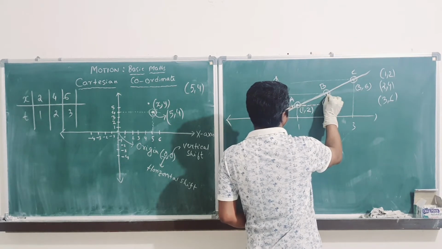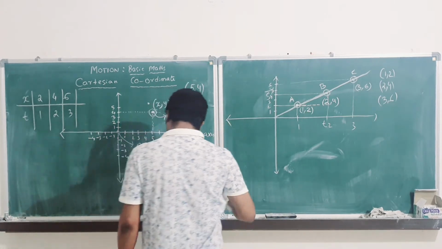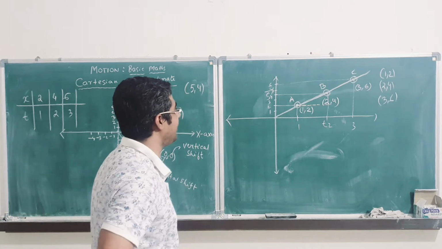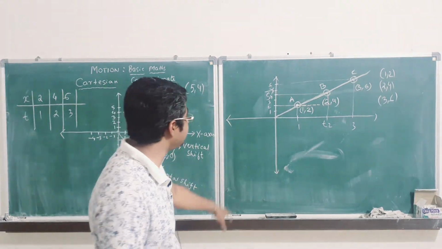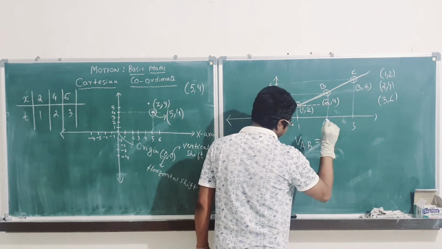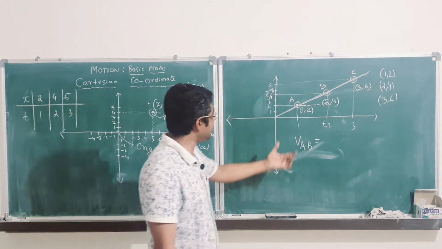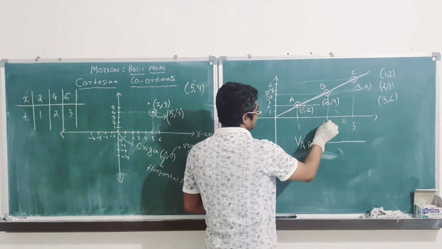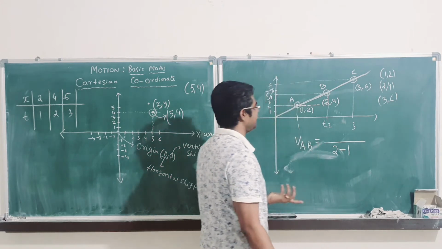If I want to find out the change in displacement, I want to find out the velocity basically, between A and B. So what is it? Change in displacement by change in time. The change in time means 2 minus 1, that is 1.